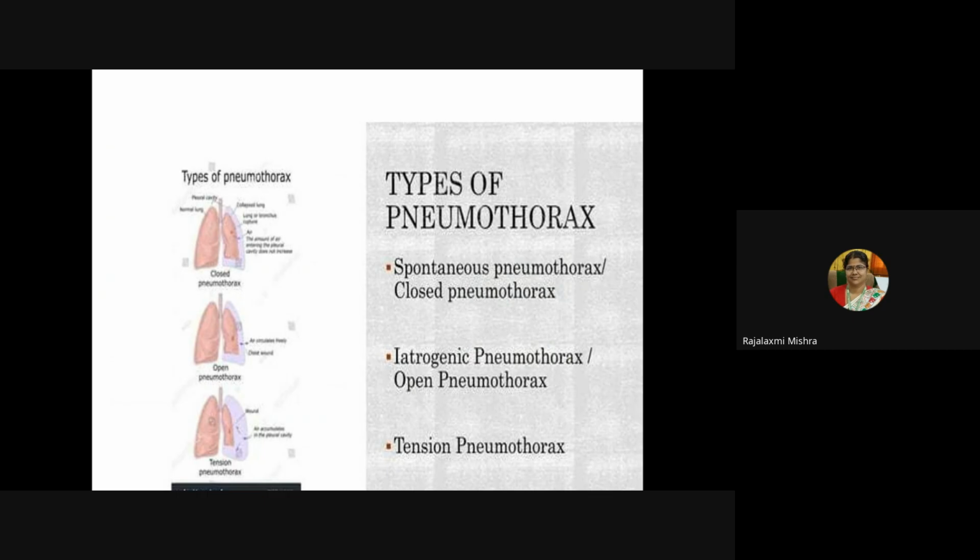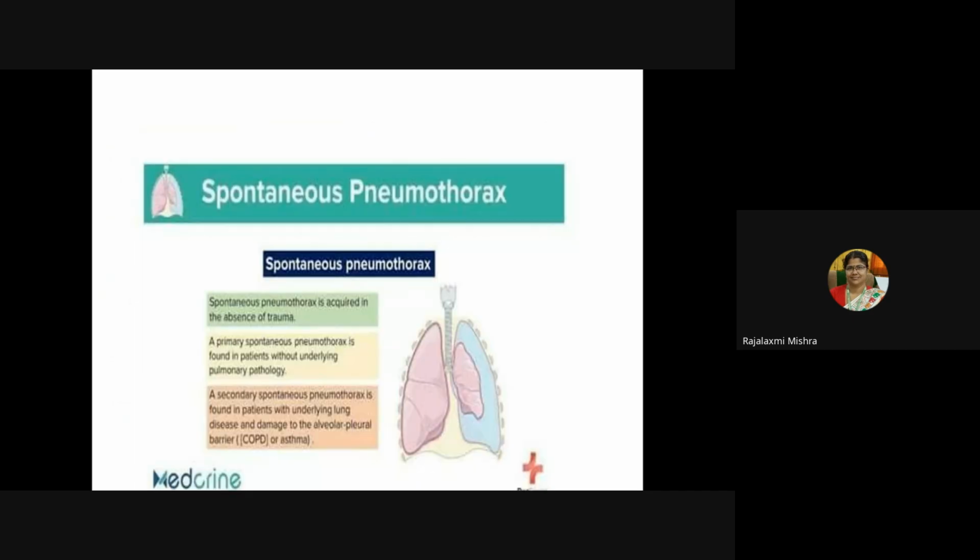So what are the types of pneumothorax? Spontaneous pneumothorax or closed pneumothorax, then iatrogenic pneumothorax or open pneumothorax, then tension pneumothorax. Spontaneous pneumothorax is acquired in the absence of trauma. A primary spontaneous pneumothorax is found in patients without underlying pulmonary pathology. A secondary spontaneous pneumothorax is found in patients with underlying lung disease, that is in case of COPD or asthma, etc.